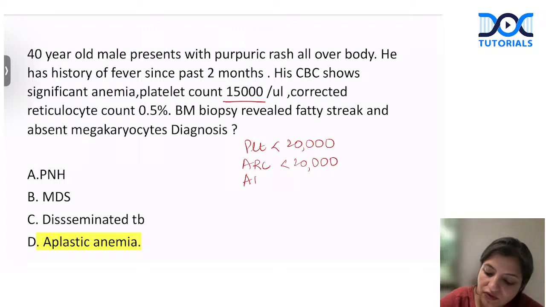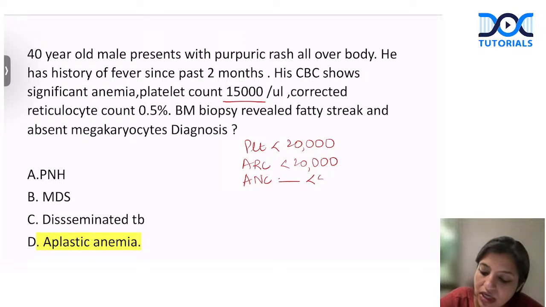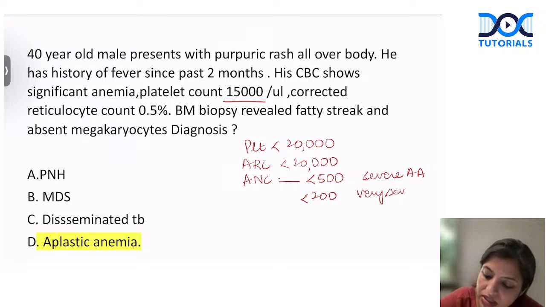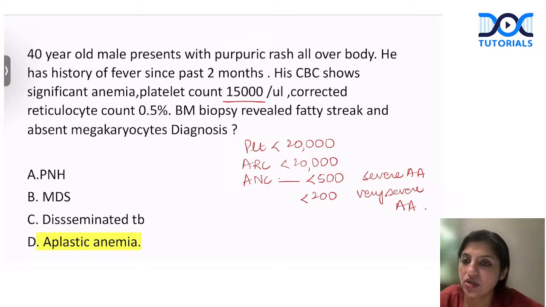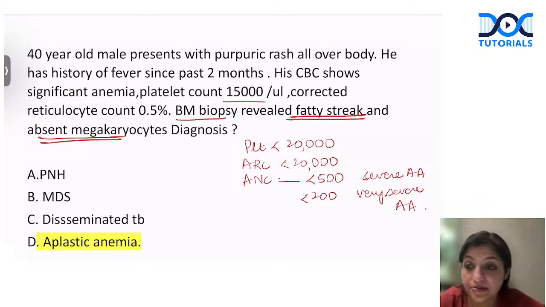Apart from that, they have not even mentioned the absolute neutrophil count, which is very important. If your absolute neutrophil count is less than 500, this is called severe aplastic anemia. If it is less than 200, it is called very severe aplastic anemia. This patient has anemia, thrombocytopenia, and a decreased reticulocyte count, so this probably can be a case of aplastic anemia. They have also given a very classical thing here: bone marrow biopsy shows fatty streaks and absent megakaryocytes, which is a very classical feature of aplastic anemia.